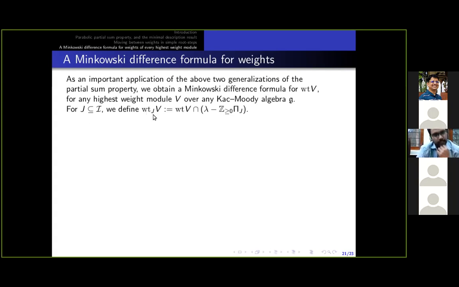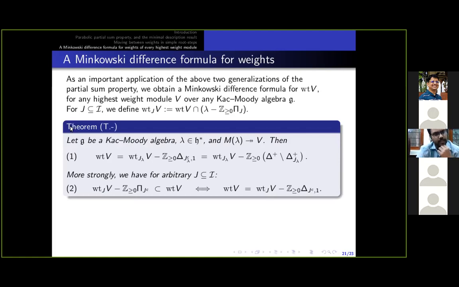I need one last notation here. Let me define, for J a subset of script I, the set wt_J(V) to be the set of weights in V that can be written as lambda minus a combination of simple roots from pi_J. Observe that wt_J(V) is precisely the set of weights of the G_J submodule generated by the highest weight vector in V.